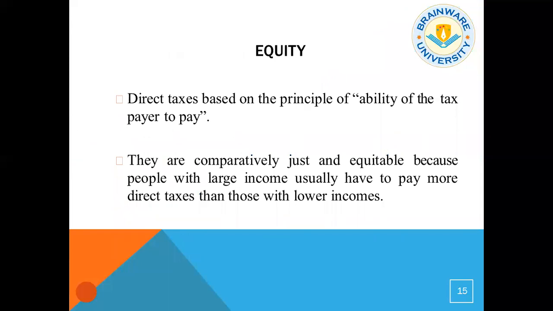Now, there is some logic behind this income tax or direct taxes. There should be equity. Direct taxes are based on the principle of the ability of the taxpayer to pay. They are comparatively just and equitable because people with large incomes usually have to pay more direct taxes than those who have lower incomes. So there should be equity in society. It's not that I am earning rupees 1 and have to pay 10% income tax, and somebody earning rupees 1 crore will also pay 10% of the income tax. Yes, the rate is the same, but the amount for the person who is getting rupees 1 crore will be different. So there is equity in India on the slab of the income tax.